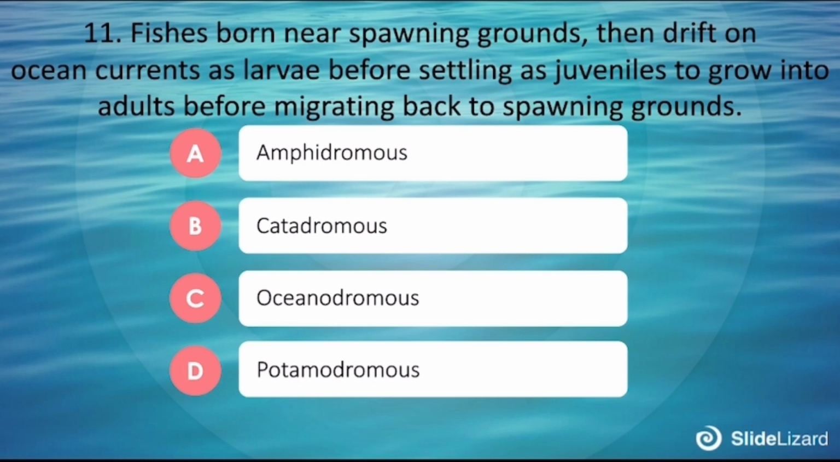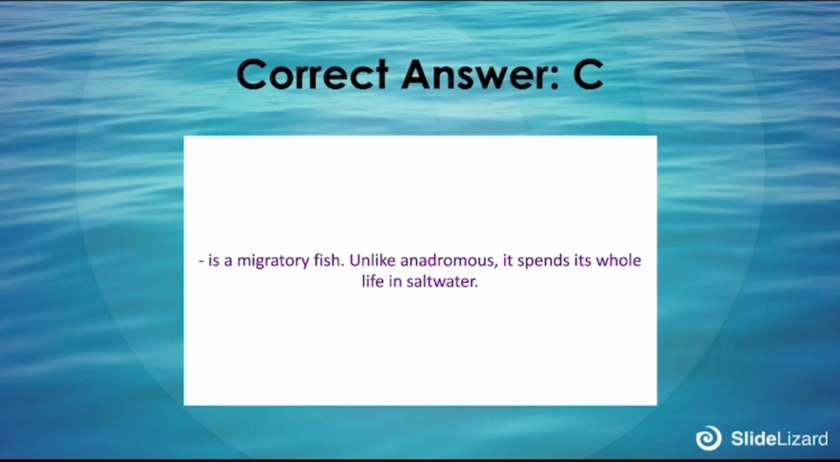11. Fishes born near spawning grounds, then drift on ocean currents as larvae before settling as juveniles to grow into adults before migrating back to spawning grounds. A. Amphidromous, B. Catadromous, C. Oceanodromous, D. Potamodromous. The correct answer is C. It is a migratory fish. Unlike anadromous fish, it spends its whole life in salt water.